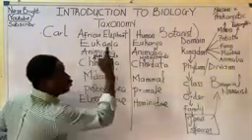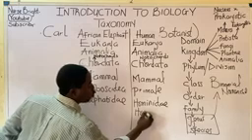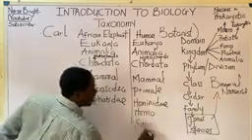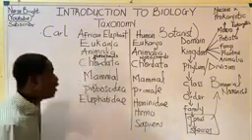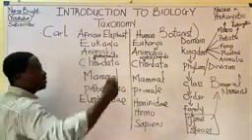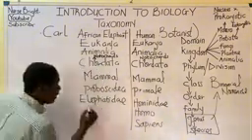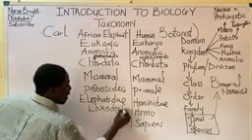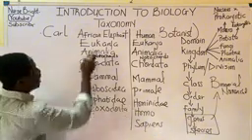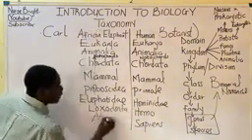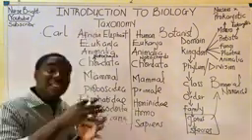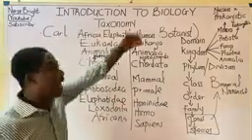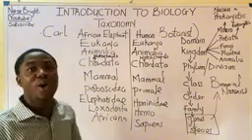So for humans, remember we said the genus name is Homo, whereby the species name, the specific name, is Sapiens. Whereas for the elephant, because we have different species of elephants, the genus name is Loxodonta, whereby the specific name, since it is found in Africa, is Africana. So this is the concept of what this man, Carl Linnaeus, was trying to talk about, which explains the hierarchy of classification of living organisms.